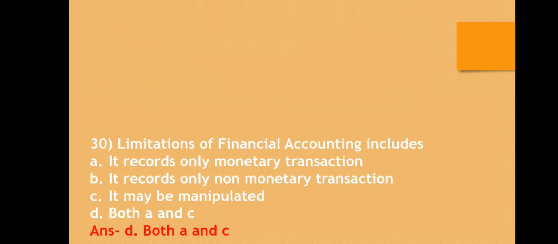Question number 30. Limitation of financial accounting includes: A. It records only monetary transactions. B. It records only non-monetary transactions. C. It may be manipulated. D. Both A and C. The correct answer is D, both A and C. It records only monetary transactions. It does not consider non-monetary transactions, which are also important, and it may be manipulated.